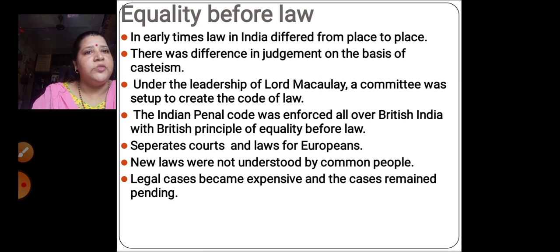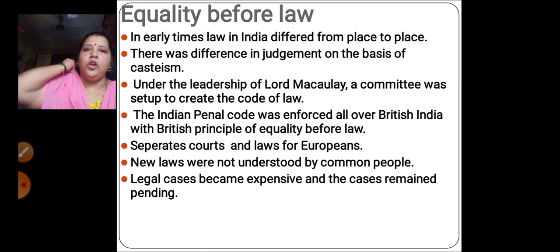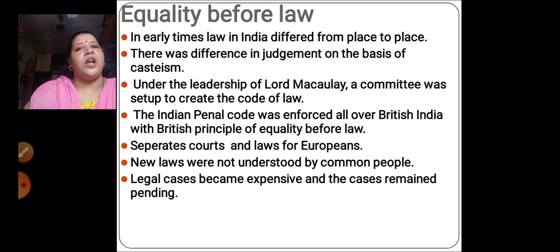In early times, law in India differed from place to place. Before the Britishers came, law in India always differed from place to place. According to the provision, the people used to change the laws. There was difference in judgment on the basis of casteism. The caste system was there in India. We must have learned already, correct? Yes. So there was the caste system, and according to the caste system, judgment was given.